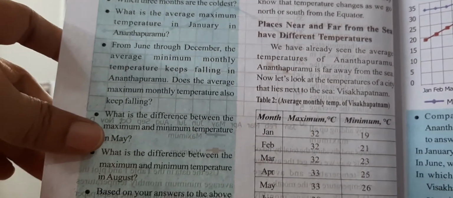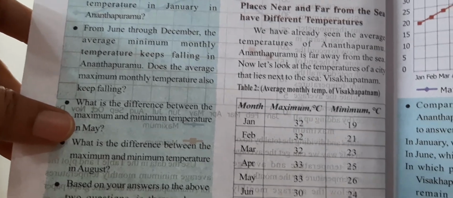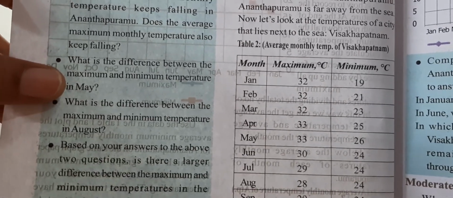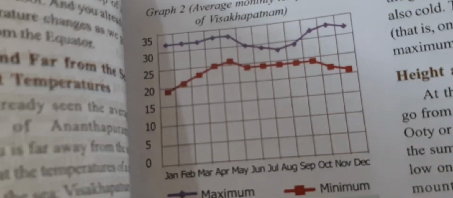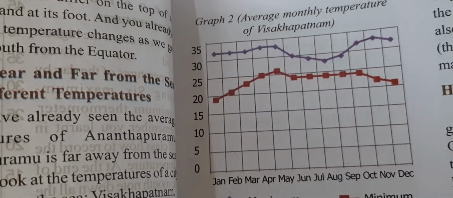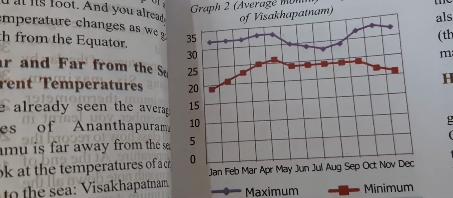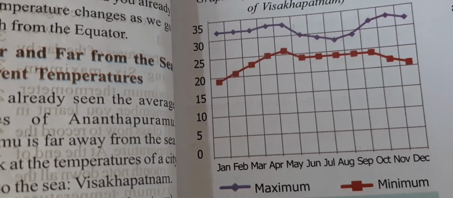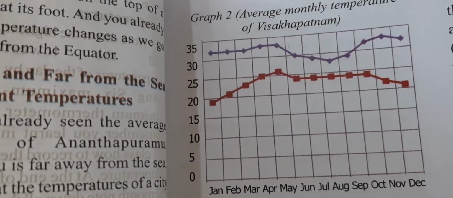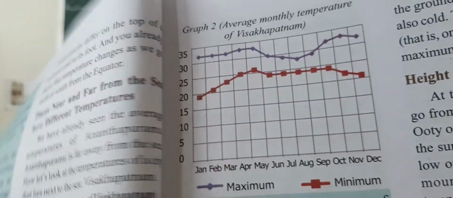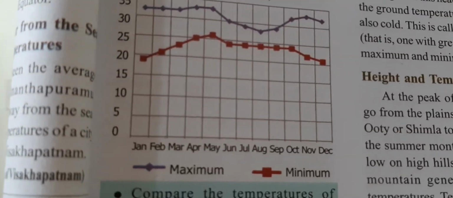Next you go to the next page, another one is there. Average monthly temperature of Visakhapatnam: January month maximum 32, minimum 19, December maximum 32, minimum 21. Okay children, so this is the average monthly temperature of Visakhapatnam in graph format, children. This is the second graph. Look, maximum temperature, minimum temperature, how. Okay children, is it clear? Okay, I will explain the remaining lesson in the next class. Thank you.